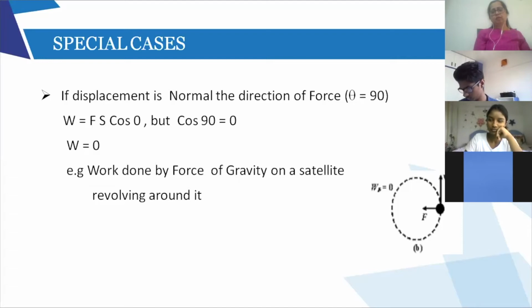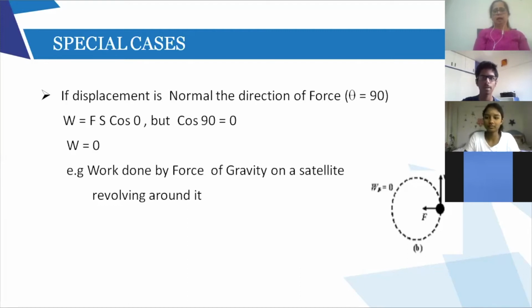The plane is going straight, so the angle between the two is 90 degrees. So the work done by the force of gravity in this case is 0, right? So this is a second special case where theta is 90 between the direction of force and the direction of displacement.